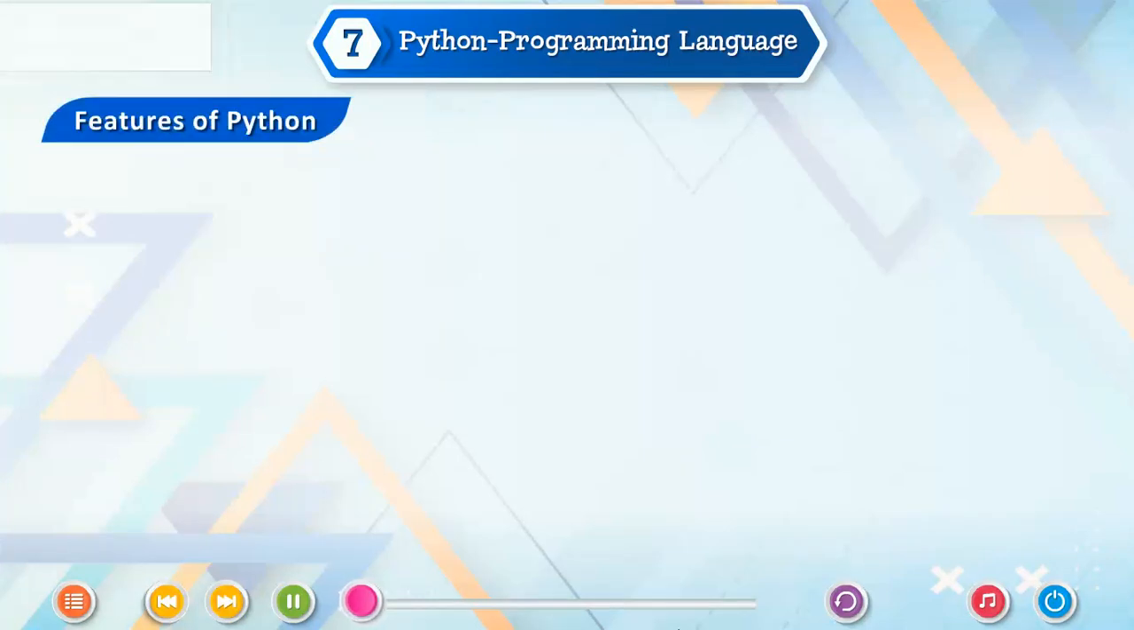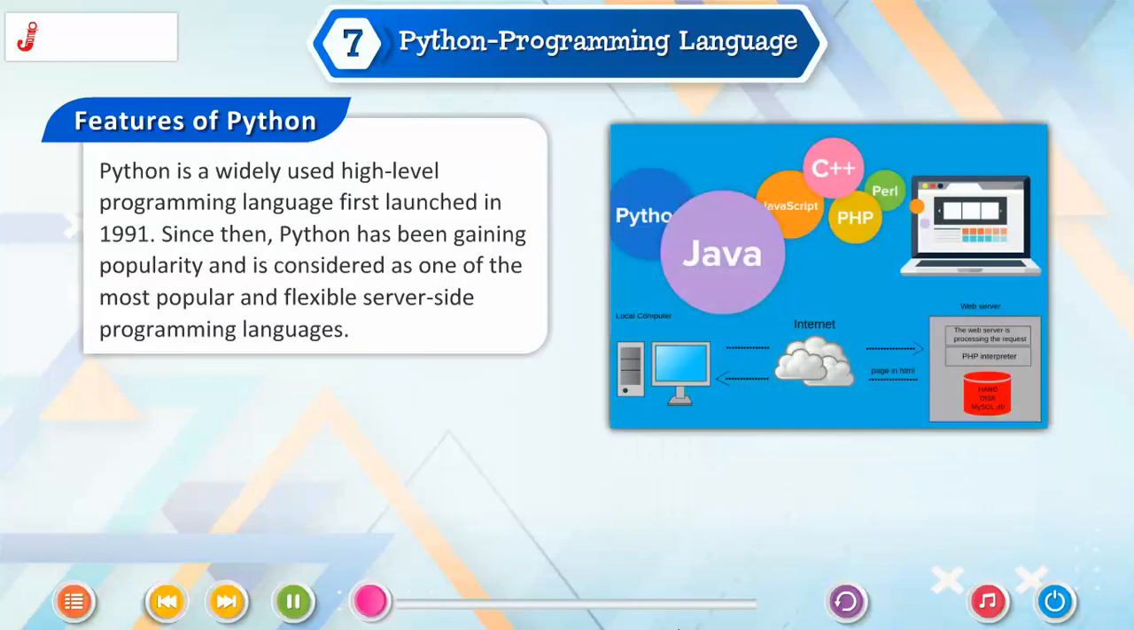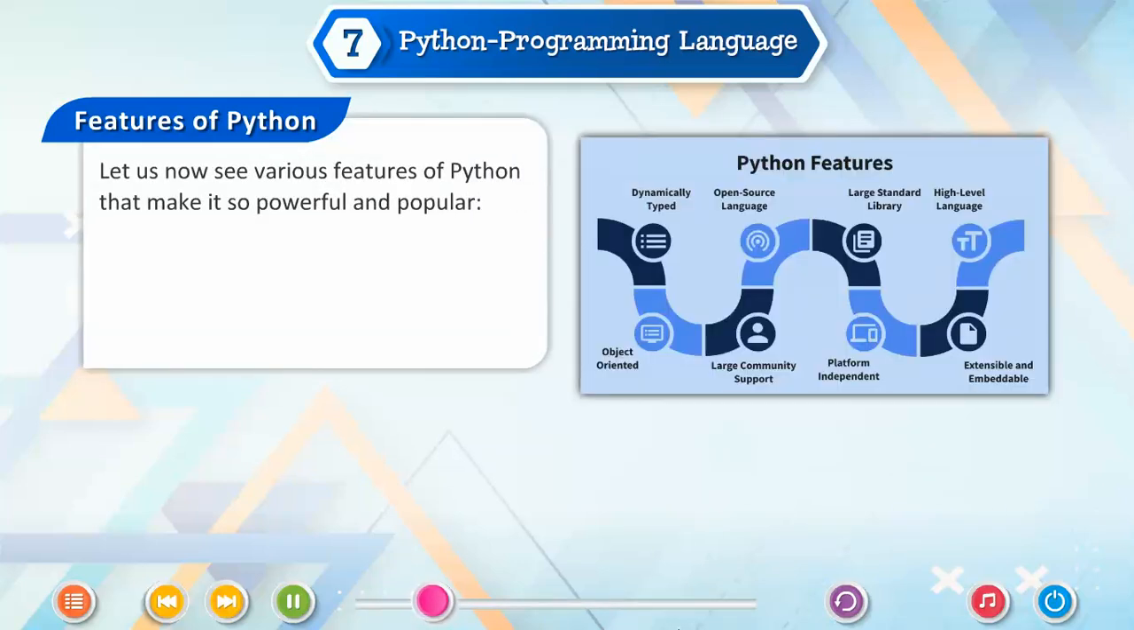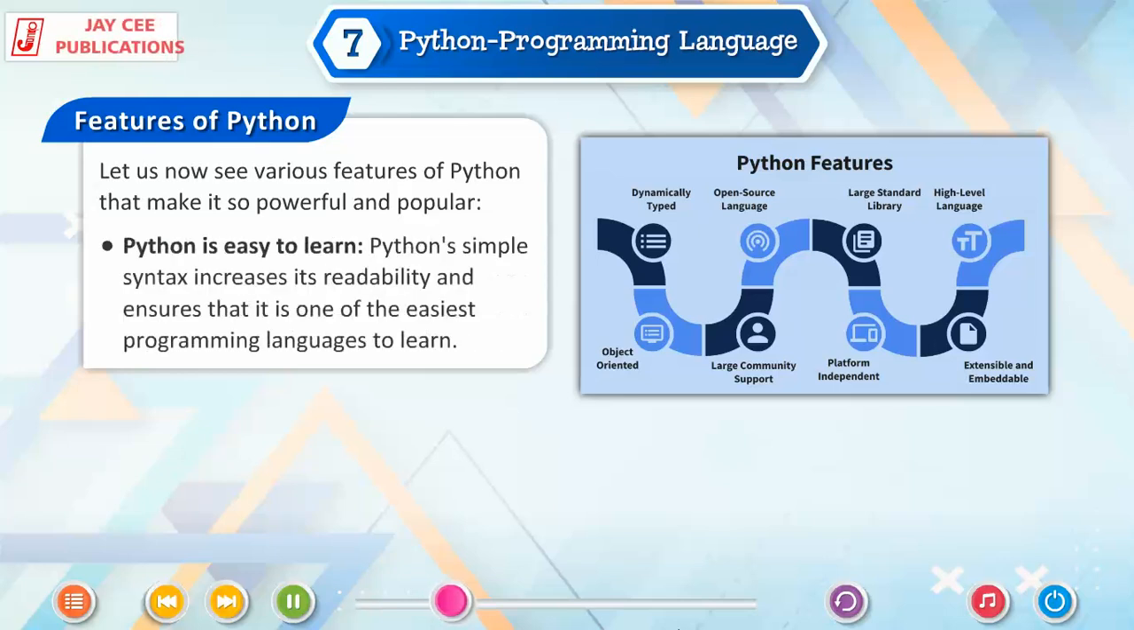Features of Python. Python is a widely used high-level programming language first launched in 1991. Since then, Python has been gaining popularity and is considered one of the most popular and flexible server-side programming languages. Let us now see various features of Python that make it so powerful and popular. Python is easy to learn. Python's simple syntax increases its readability and ensures that it is one of the easiest programming languages to learn.